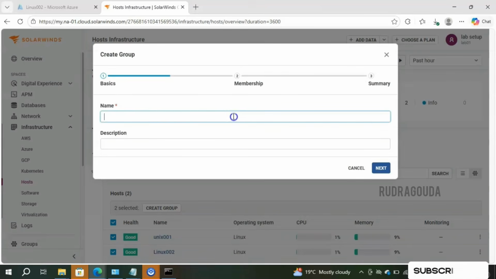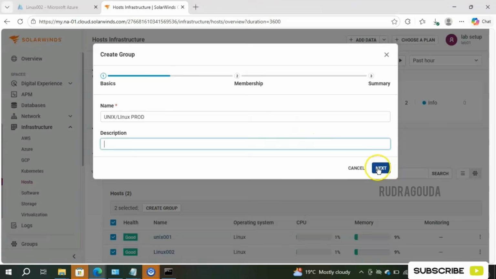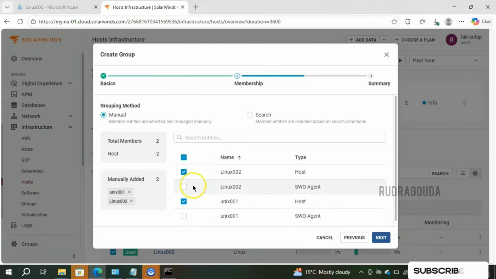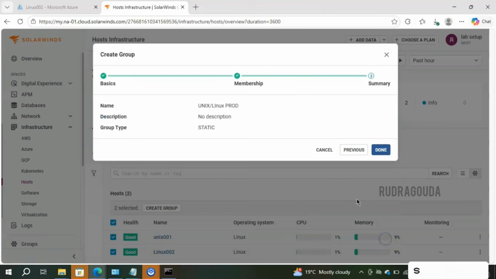I'll mention a name, this is very important. I'll mention Unix, Linux, prod. Okay, provide some meaningful name there. If you want to put some description, provide that. Click on next. Add the members over here. I want to add these two, right? Linux 002 and Unix 001. Then click on next. You will get the summary and finally click on done.